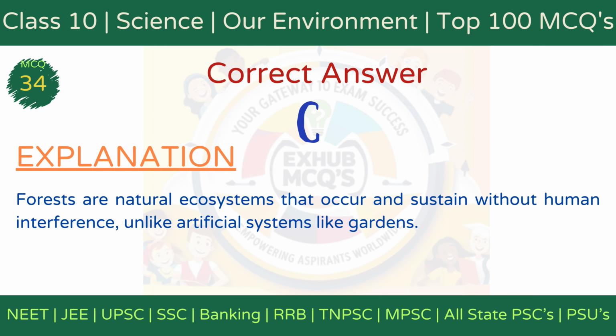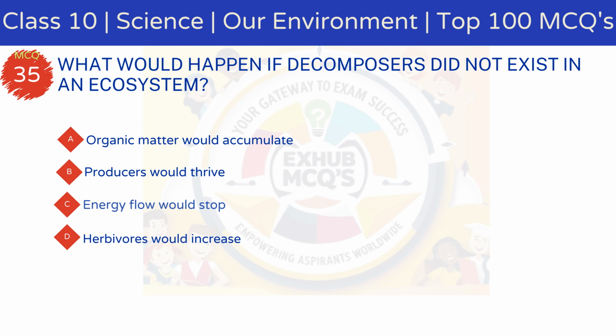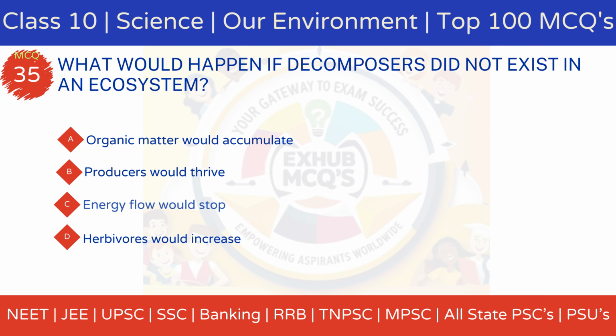The correct answer is option C, forest. Explanation: Forests are natural ecosystems that sustain themselves without human intervention, unlike artificial ecosystems like aquariums and gardens. MCQ 35. What would happen if decomposers did not exist in an ecosystem?